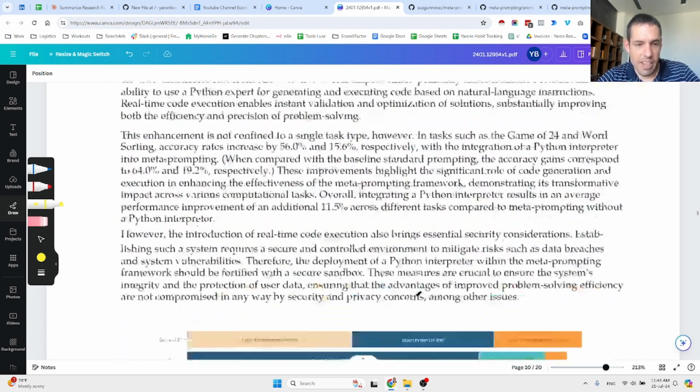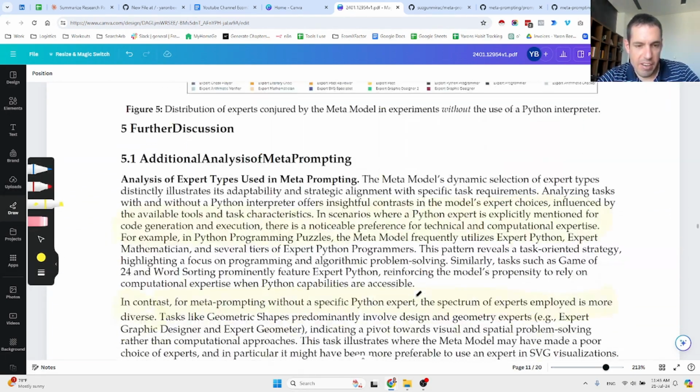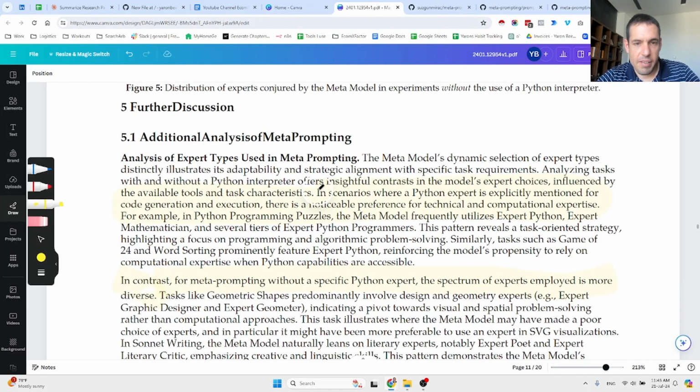What else was interesting here? So here was a bit more data. They mentioned here that in scenarios where the Python expert is explicitly mentioned for code generation and execution, there is a noticeable preference for technical and computational expertise. So just mentioning the fact that you have the Python abilities makes the LLM use or trigger more use of code.